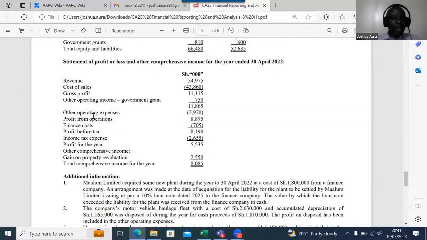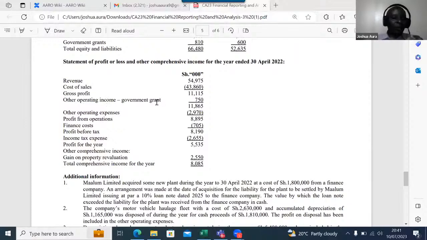I've been able to capture that. Other expense, that is okay. But when I look up, look at this, other operating. They're calling it operating income, but you and I appreciate the fact that a government grant, when the government gives you money for some project, is given with a lot of conditions. It doesn't matter whether you'll be able to meet the conditions. At the end of the day, what you're supposed to know is that a government grant is never operational.